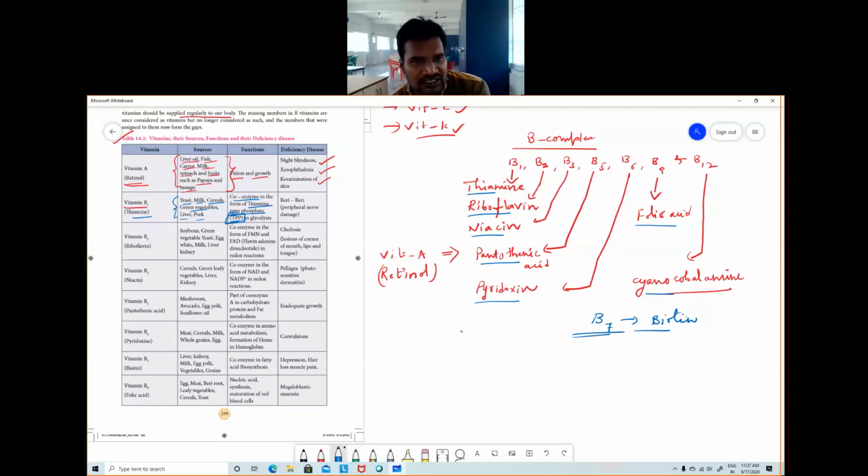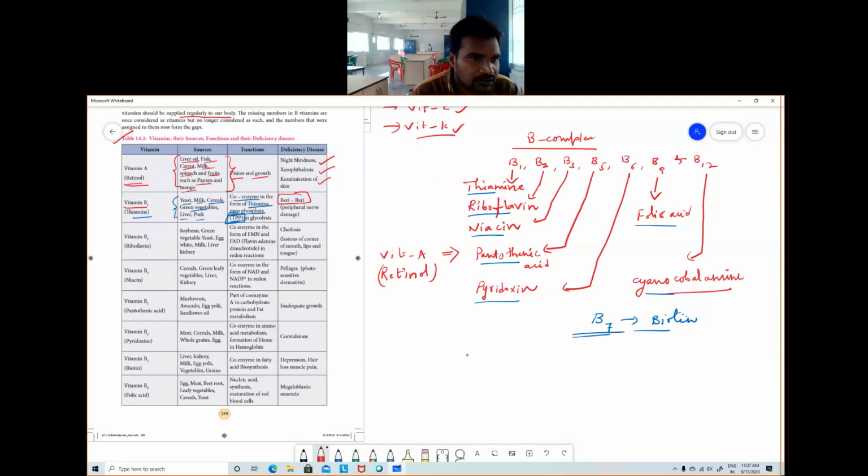Thiamine pyrophosphate. So vitamin B1 acts as TPP in glycolysis. Remember that. And because of the deficiency, we get beriberi, peripheral nerve damage. B1 deficiency causes beriberi.